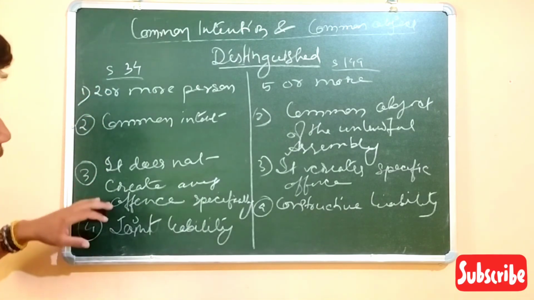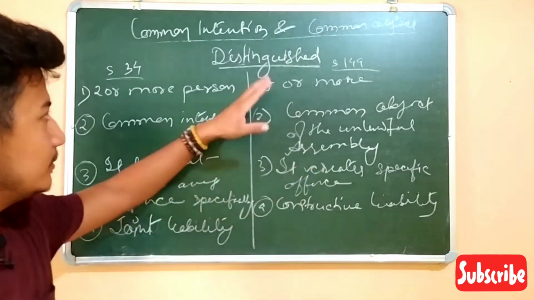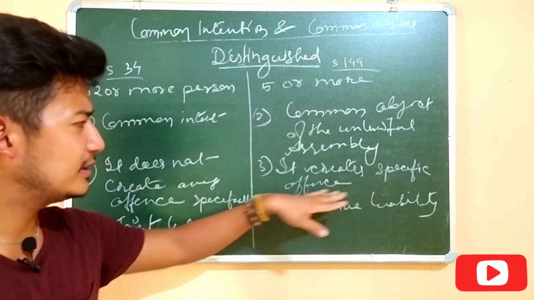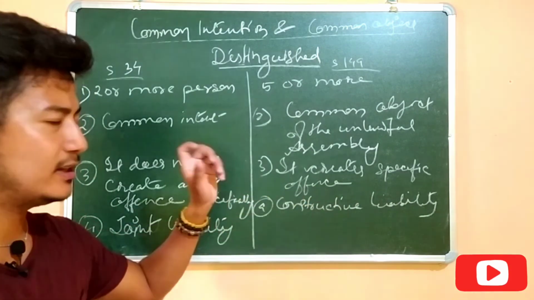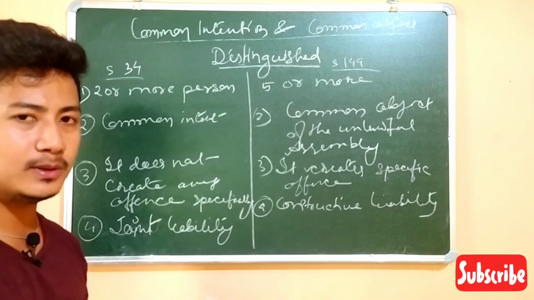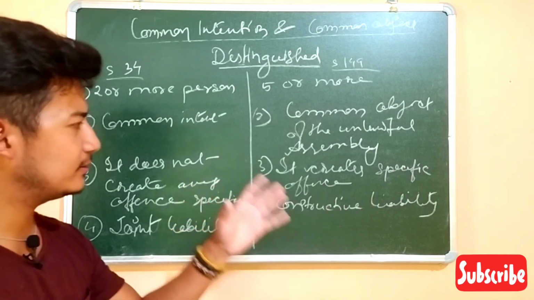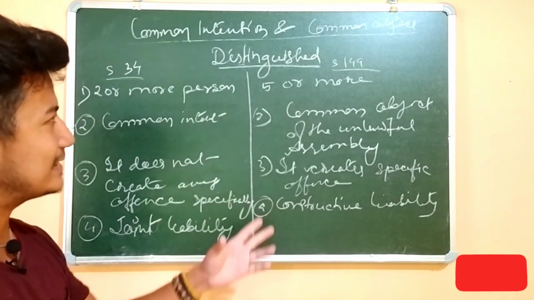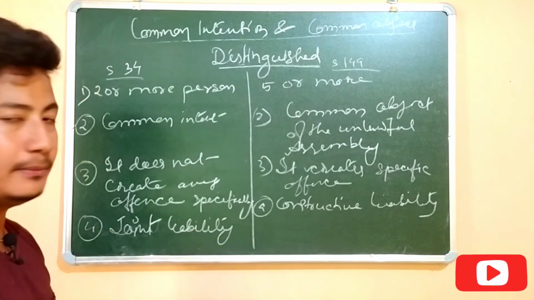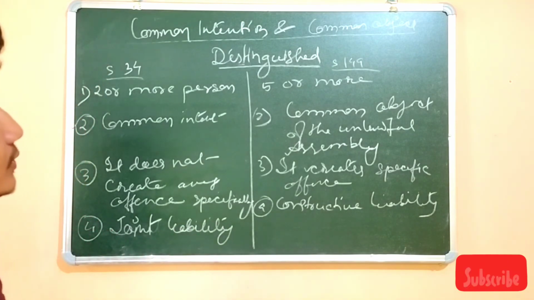But in case of the common object, it creates a specific offense, that is the unlawful assembly. They do the act in front of the public, and the assembly is unlawful, which is itself a crime, itself a wrong.